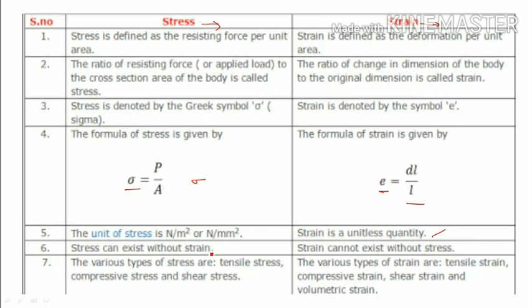Here, if you observe these two lines, stress can exist without strain. For example, this is the body and I am applying a force. Take steel. I have applied only a small force, so there may be change in length or may not be. The body may compress or may not compress. Strain may be there or may not be there. So stress can exist without strain, even though there is no deformation, the force exists.